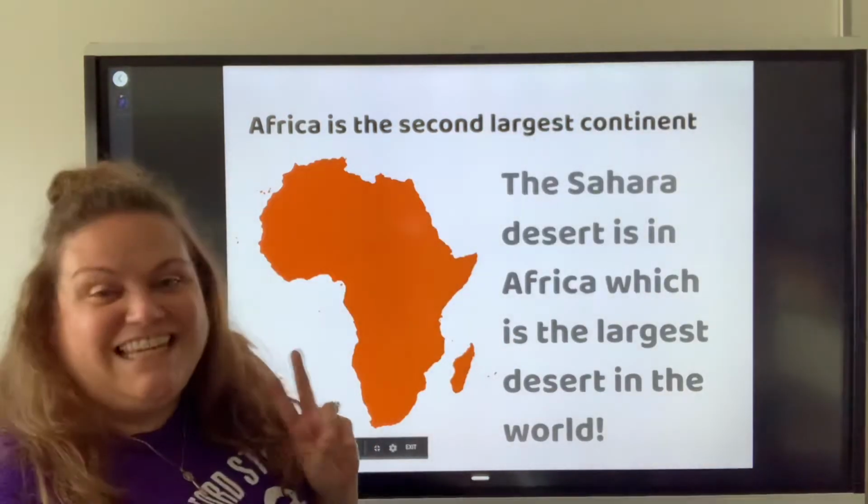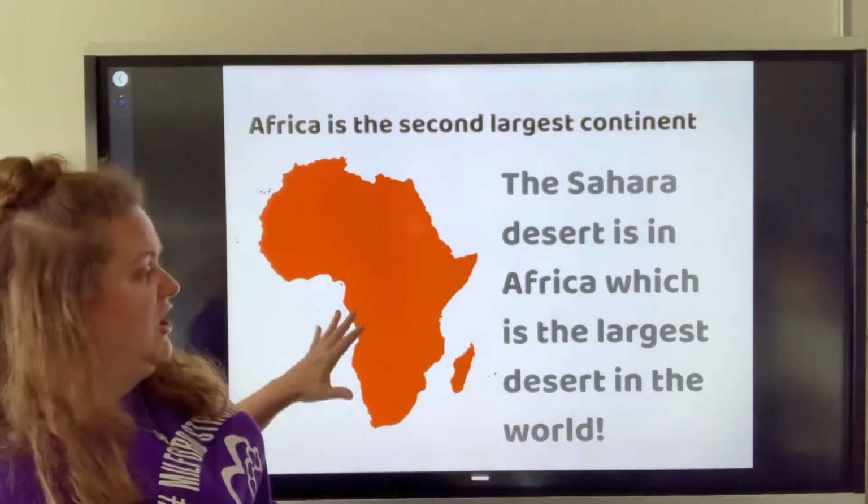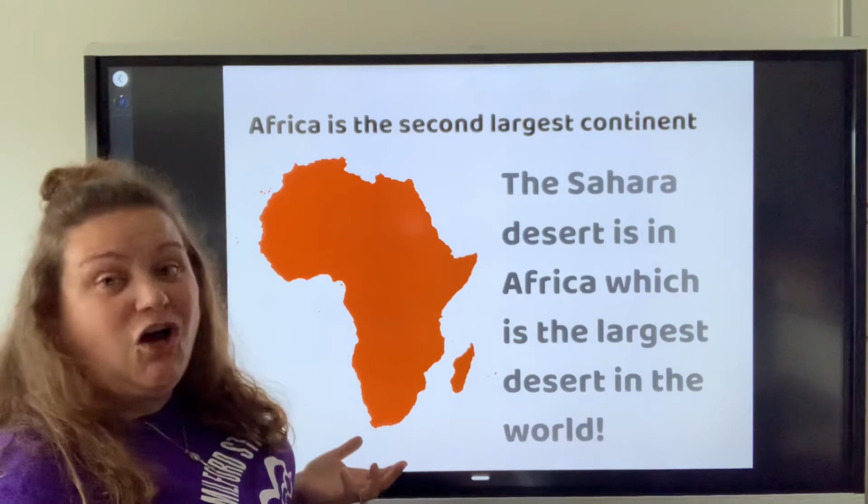Africa is your second largest continent. This continent holds the Sahara Desert, which is the largest desert in all the world.